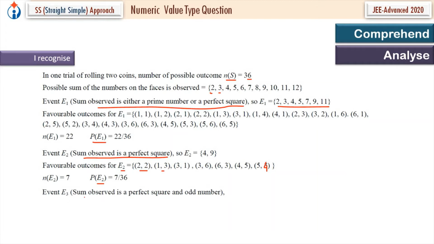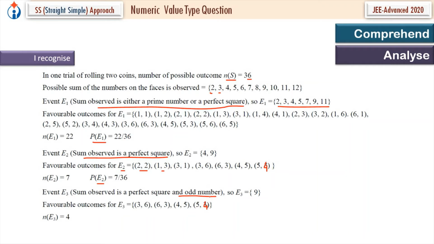Event E3: the sum observed is a perfect square and an odd number. I'm just writing all the events possible which I can see from the question. So the favorable sum is 9, a perfect square and an odd number. Favorable outcomes for event E3 are (3,6), (6,3), (4,5), (5,4).